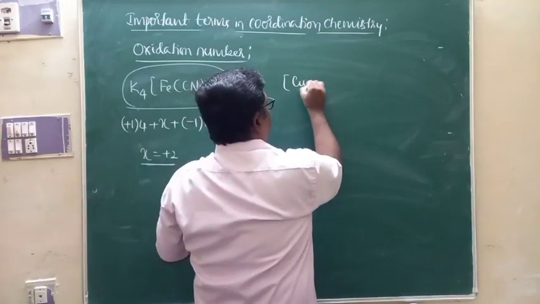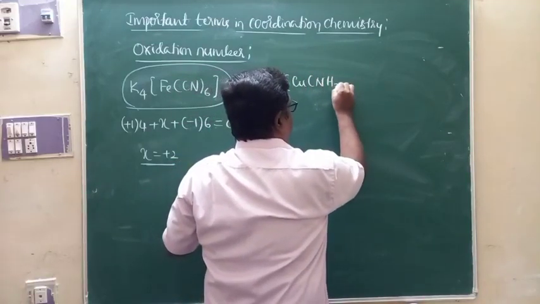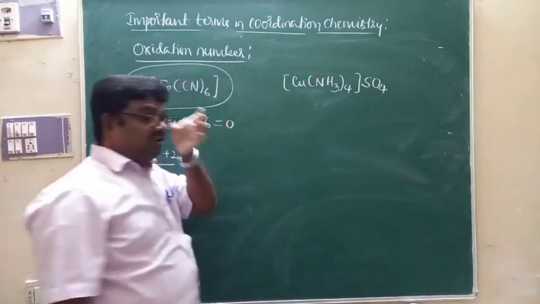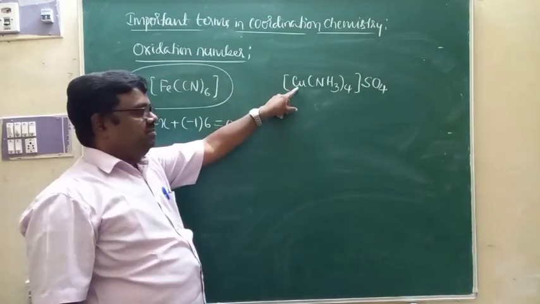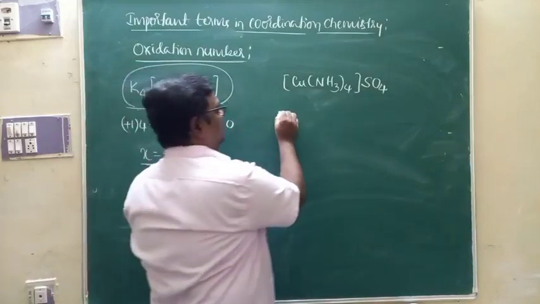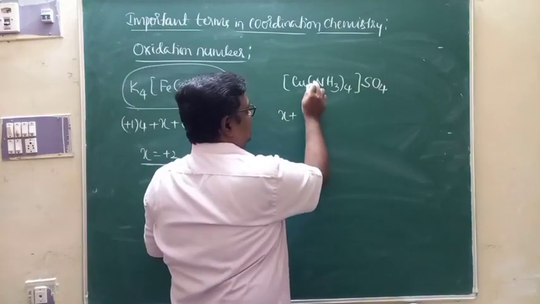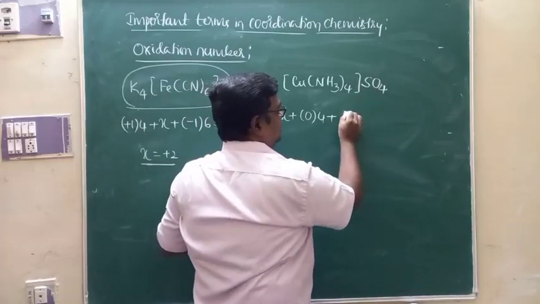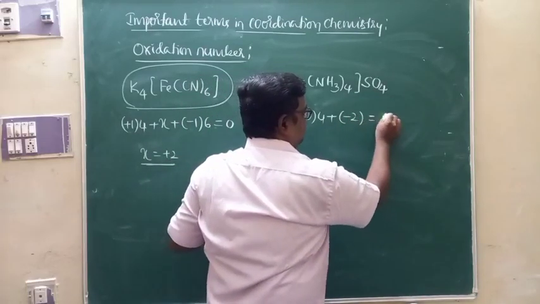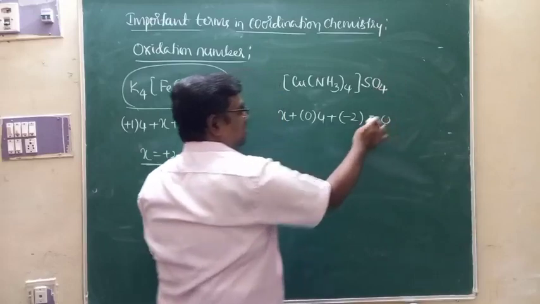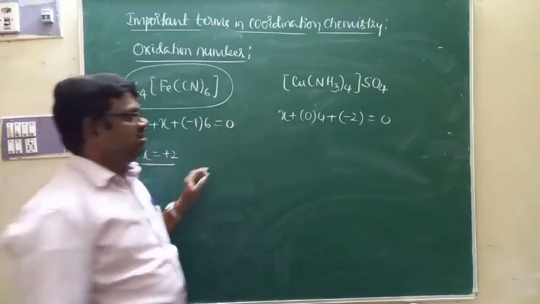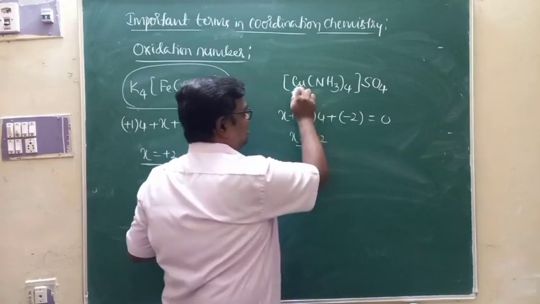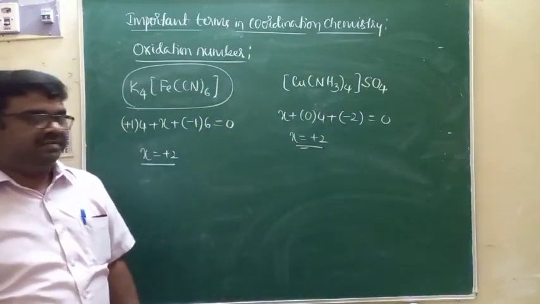Apart from that, if I take [Cu(NH3)4]SO4, this is one more complex. Let me determine the oxidation number of copper. It is X. The charge of ammonia is 0, and 4 ammonia molecules are there. The charge of sulfate is minus 2. The total charge of the complex is 0. That is the equation here. Then X is equal to what? Plus 2. Therefore, the oxidation number of copper is plus 2.